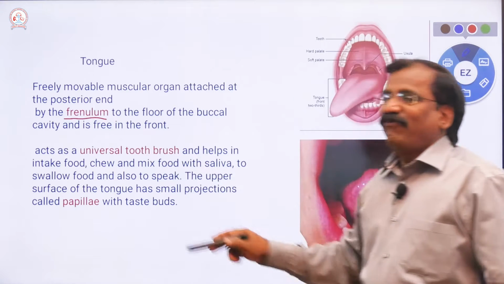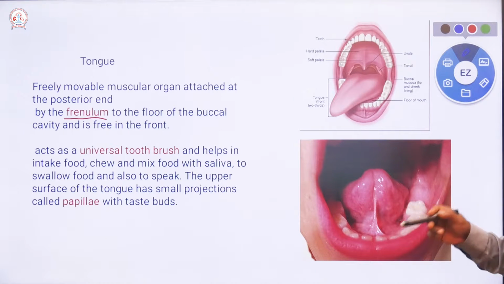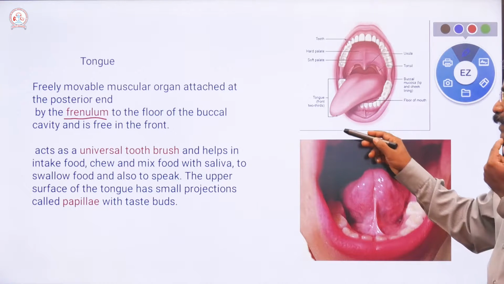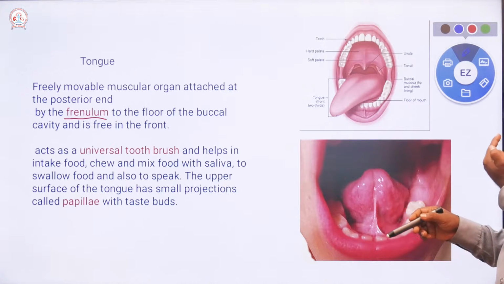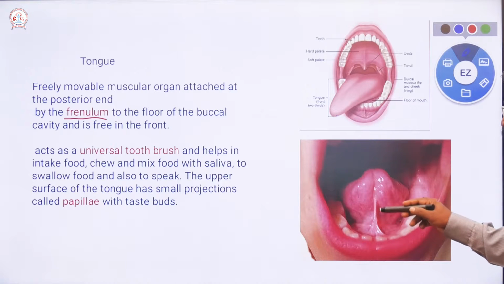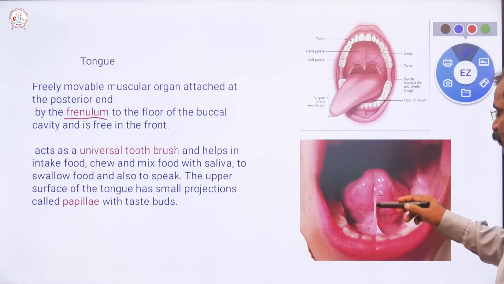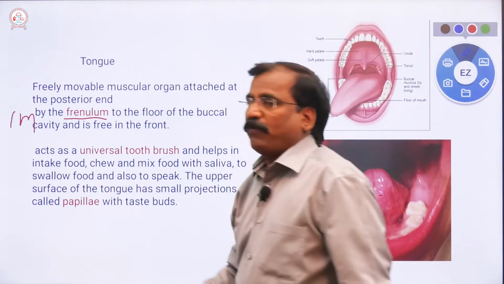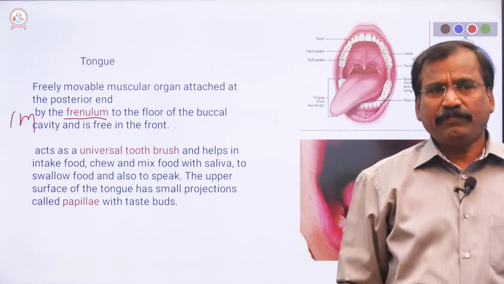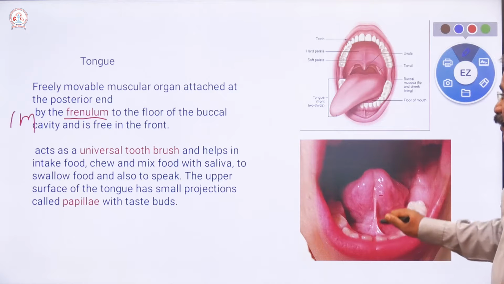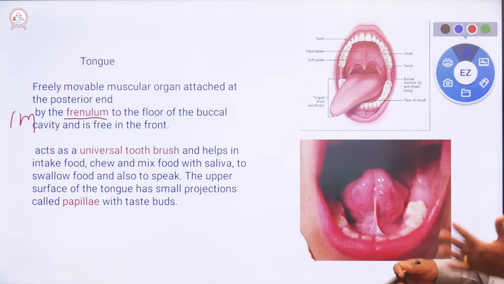The anterior end is free, and just behind the tip the lower side is attached to the base by a strip of muscle called the frenulum. Important from a one mark point of view.